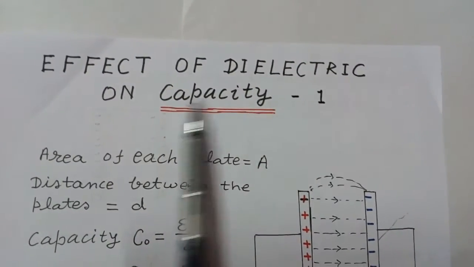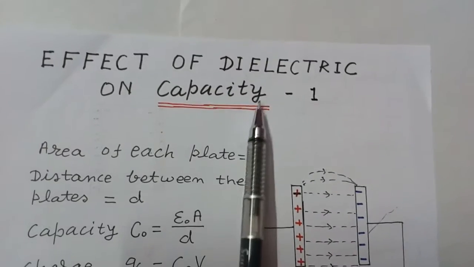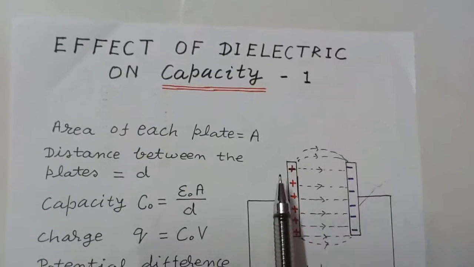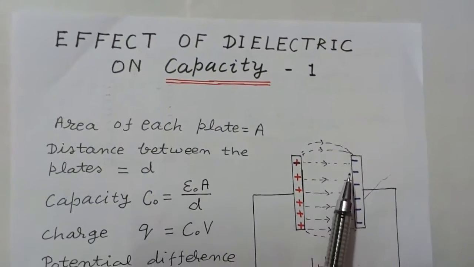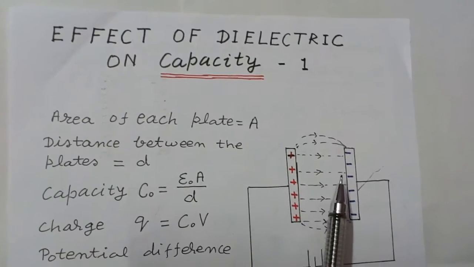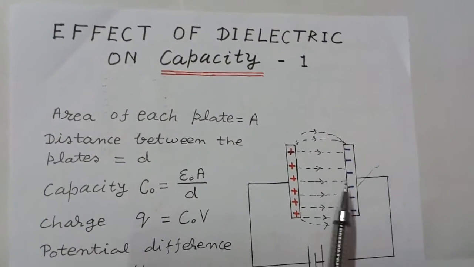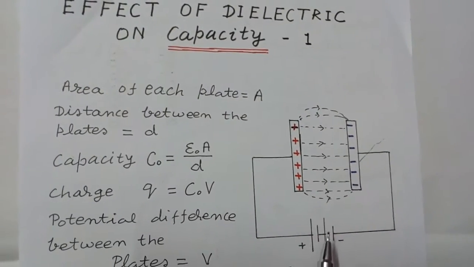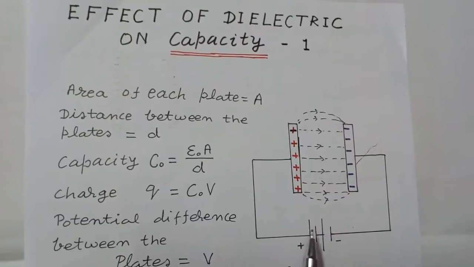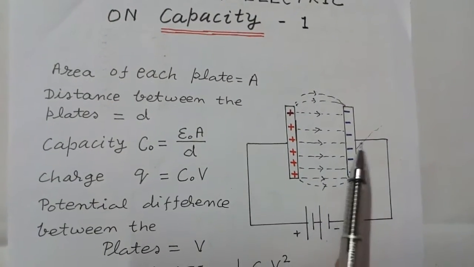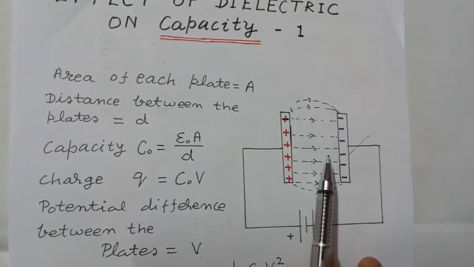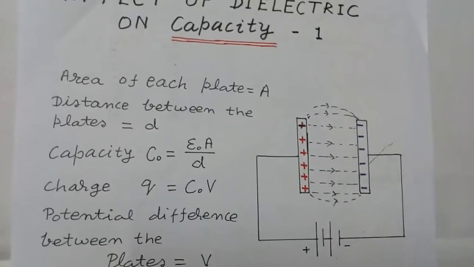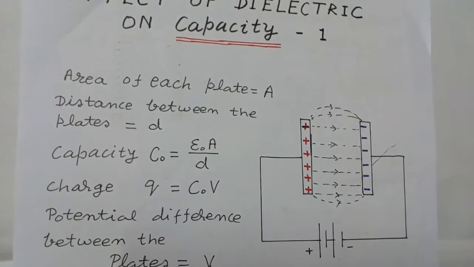Effect of dielectric on capacity. In this video lecture, we will learn that if a dielectric slab is kept between the space of the two parallel plates in a parallel plate capacitor which is charged and connected to a battery, and suppose the battery is not disconnected, and then we insert the dielectric slab, then what will be the effect on energy and charge accumulated on the plates?